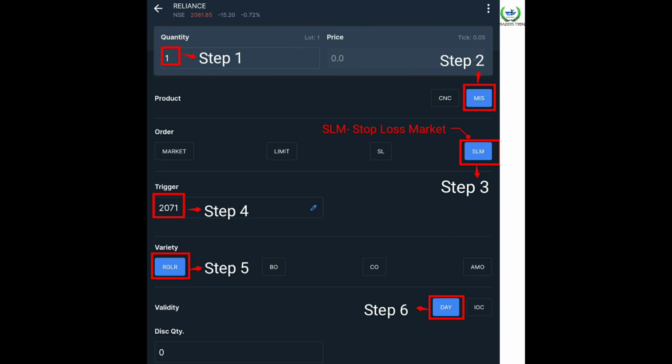These are all the basic order types. We will discuss the advanced order types in the upcoming video.